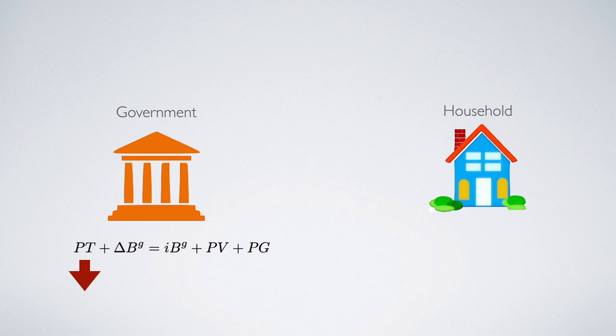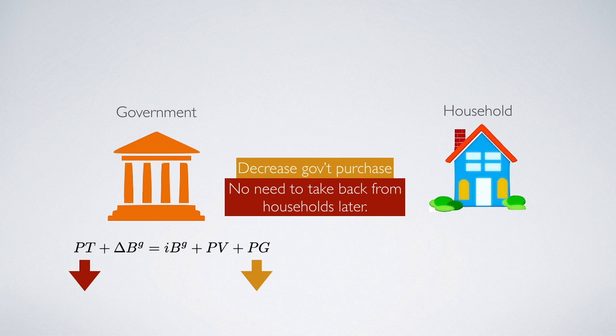So now we look at the other possibility for how the government finances such a tax cut. The government actually can finance the tax cut by decreasing its purchase. In this case, there's no need for the government to take any money back from the household later or now.